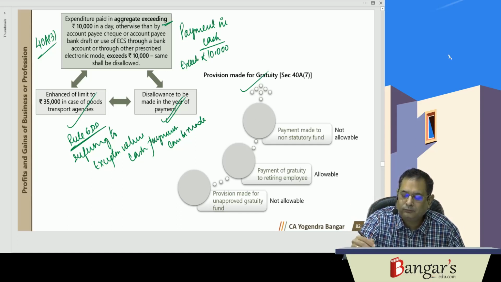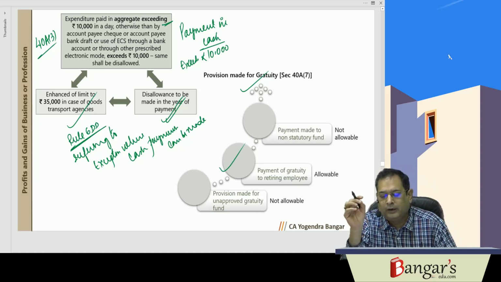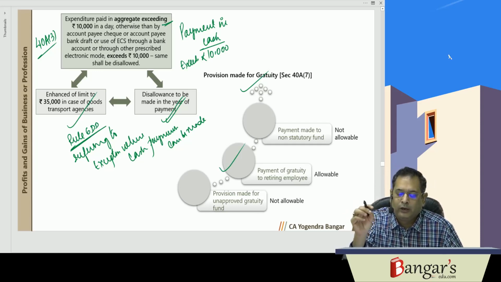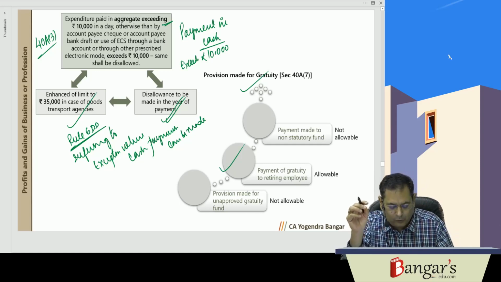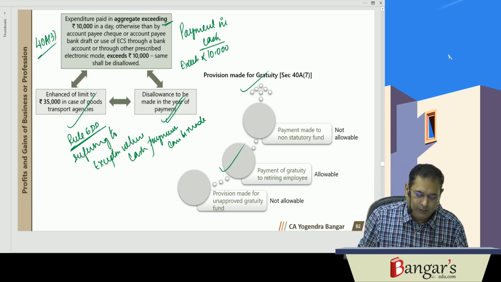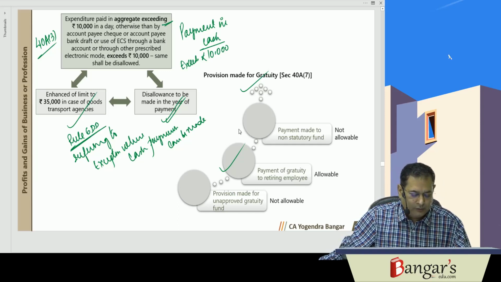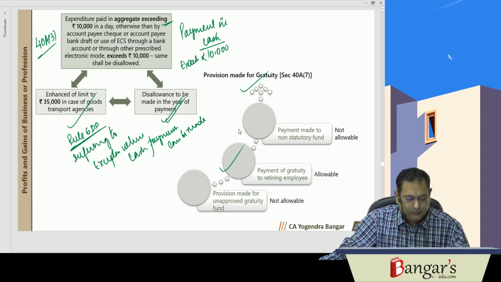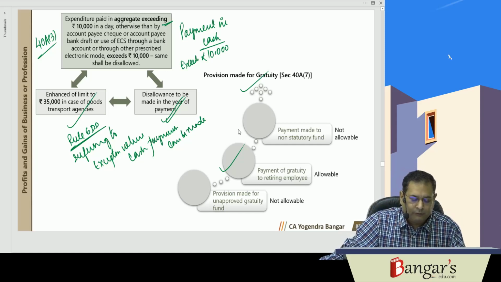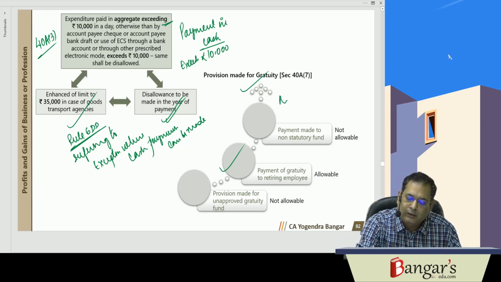However, if provision is made in respect of gratuity that is payable to a retiring employee, that will be allowed as deduction. Besides this, if any provision is made for non-statutory funds, the same will also not be allowed as deduction. Okay, so those were certain specific disallowances. Besides this, you must remember these are certain specific disallowances: marked to market losses.